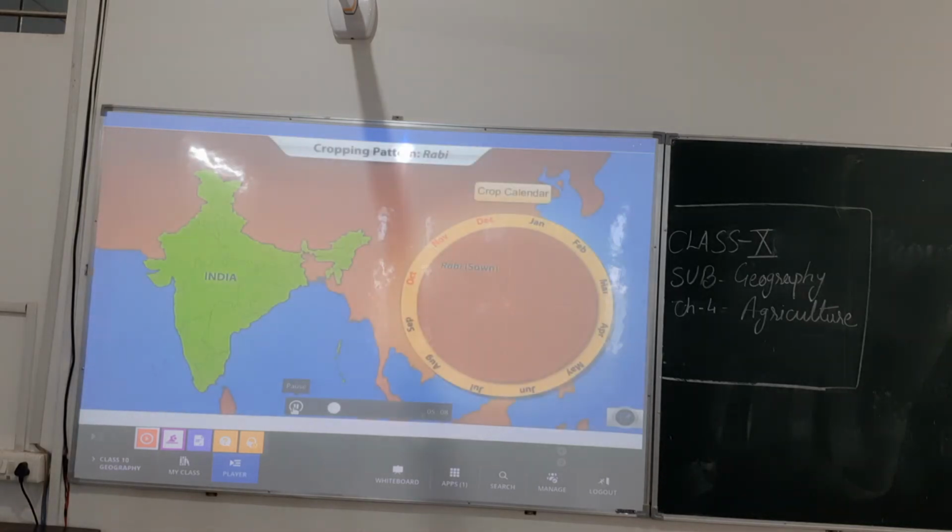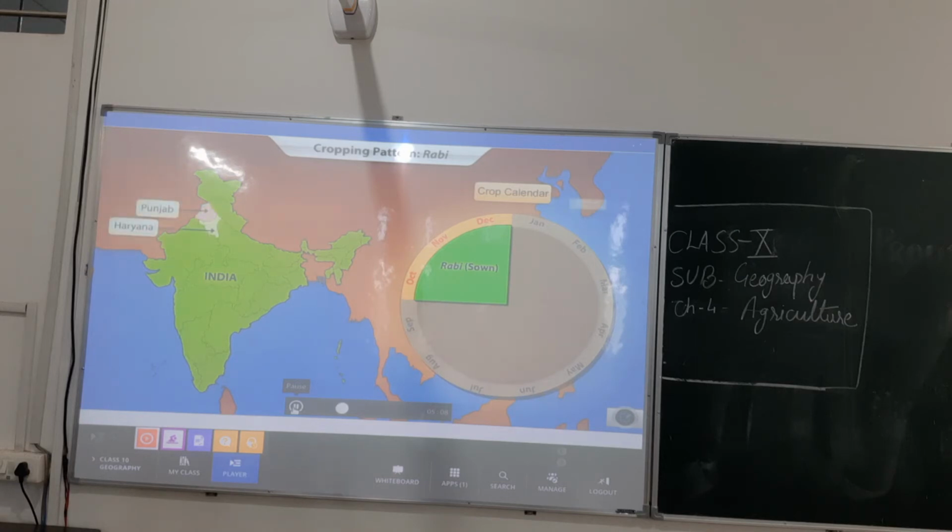Rabi, or the winter crops, are sown from October to December. Towards mid-October, most parts of the country experience a moderately cool climate. The western disturbances bring rain to the northern and northwestern parts of India. This is conducive for the cultivation of Rabi crops.